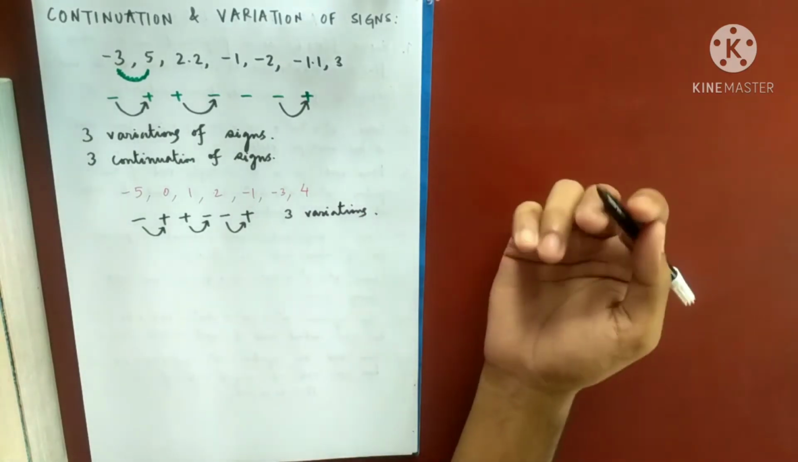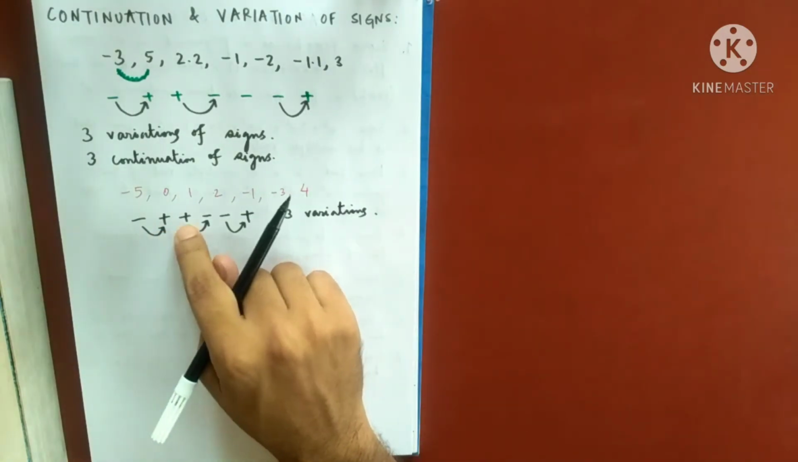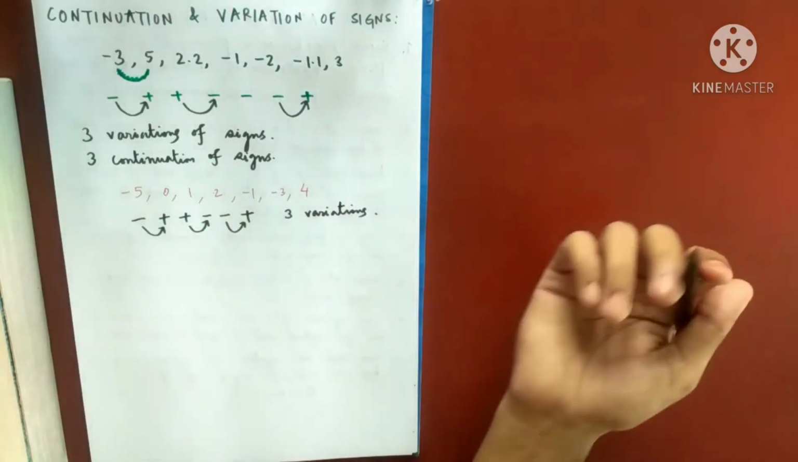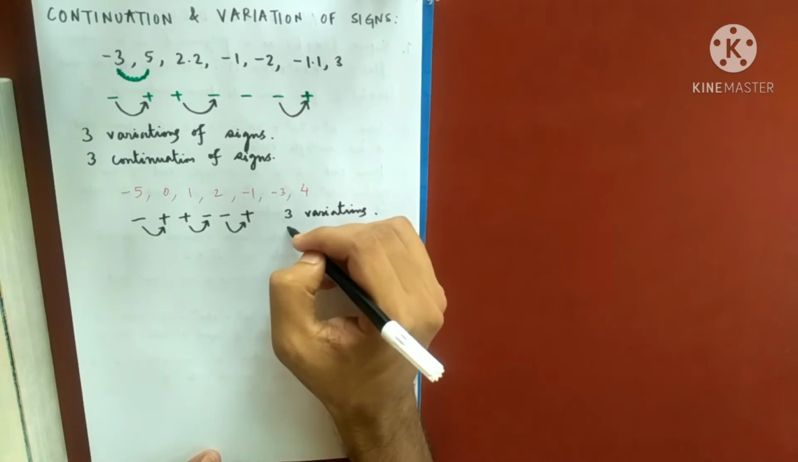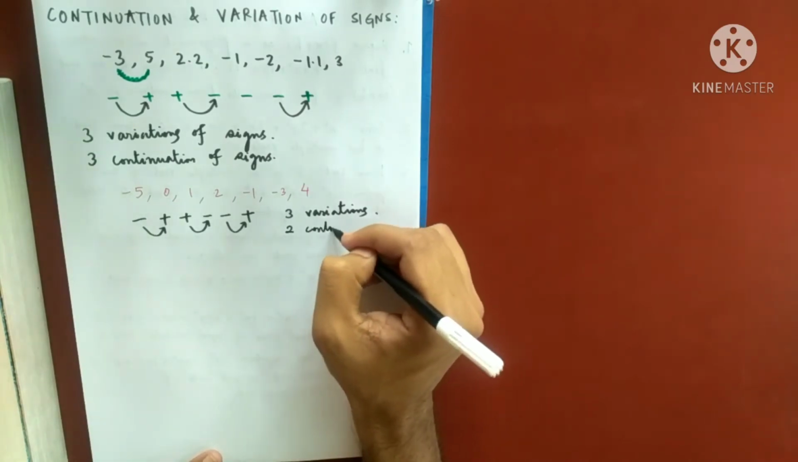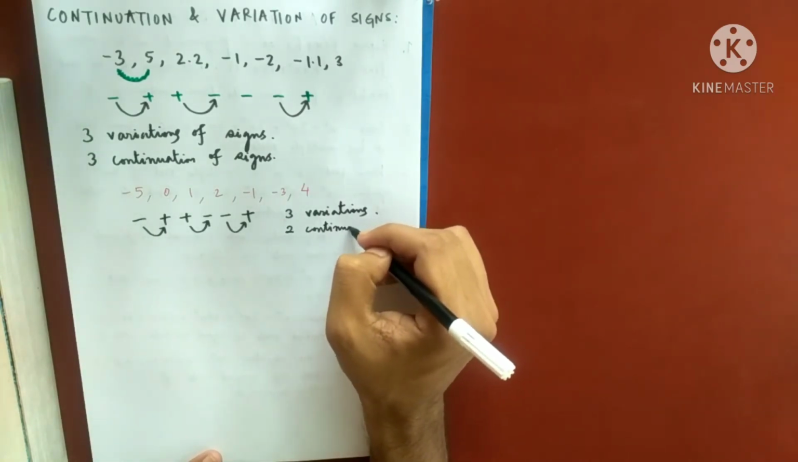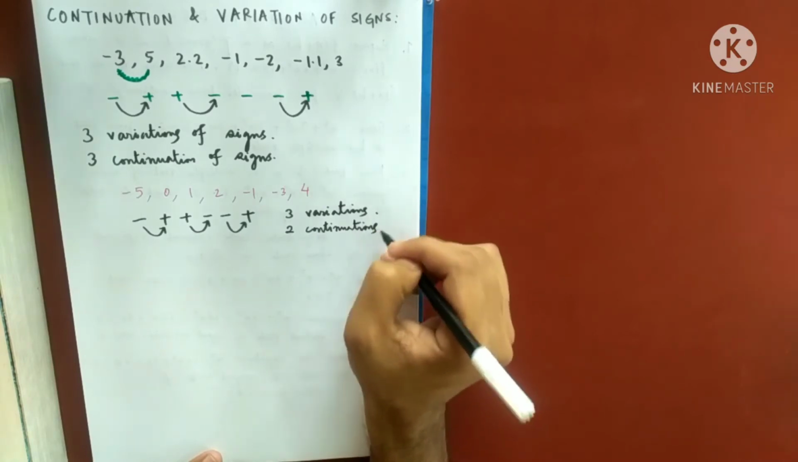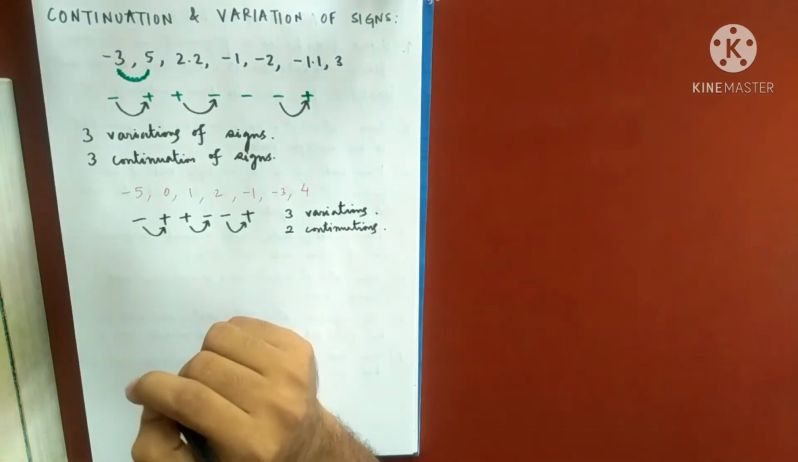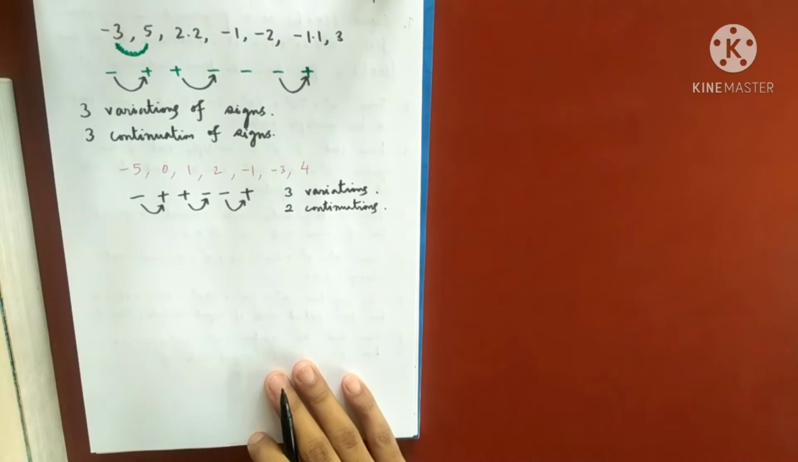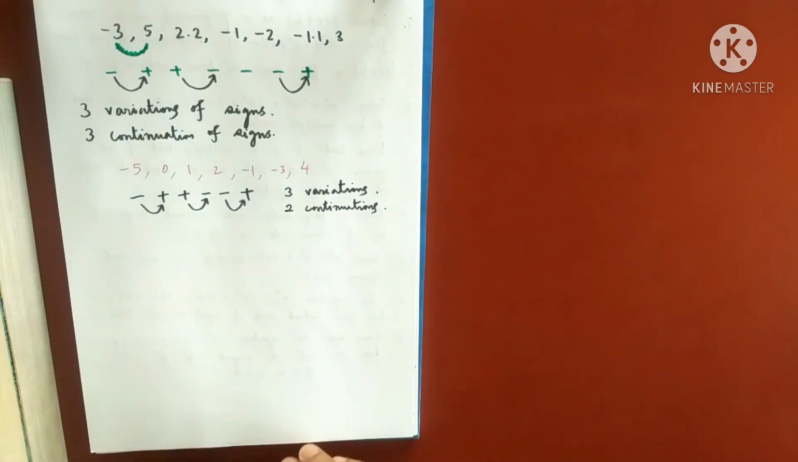And continuations you can also count: one continuation and two continuations, so there are two continuations. But still, we will not be interested in the continuations. We'll be only interested in the variation of signs. So good enough, we understood this. Any confusion up to here regarding the variation of signs?